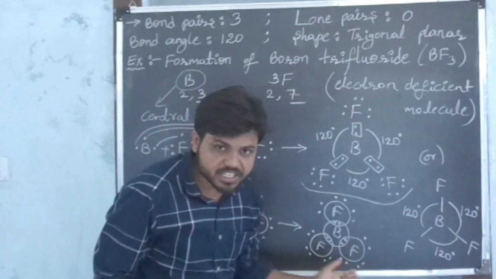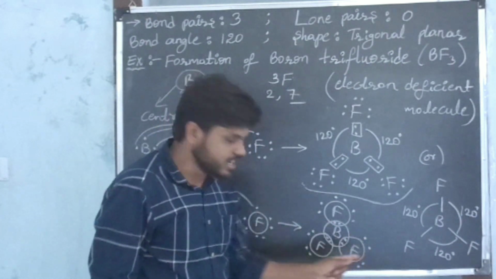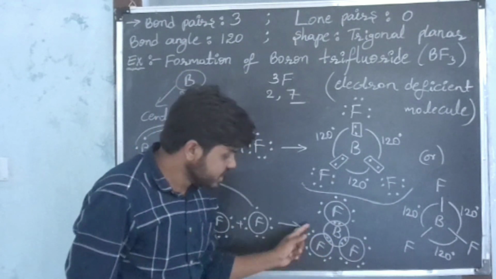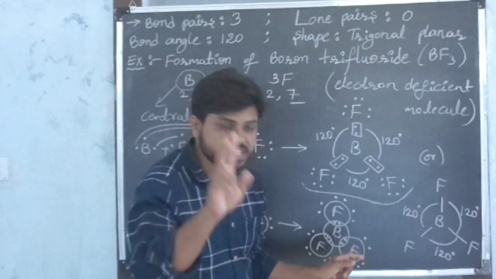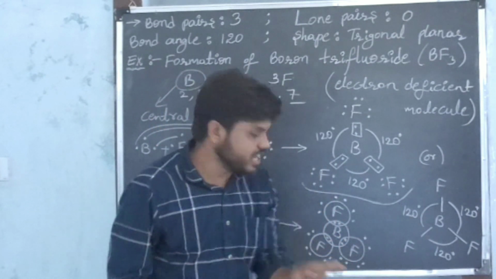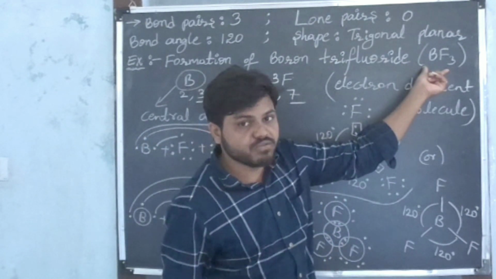By looking at this structure, we can say each fluorine atom possesses 8 electrons, 2 plus 2 plus 2 plus 2, including sharing electrons. Each fluorine atom possesses 8 electrons. It is getting octet configuration by sharing 1 electron with the boron atom to form a boron trifluoride molecule.